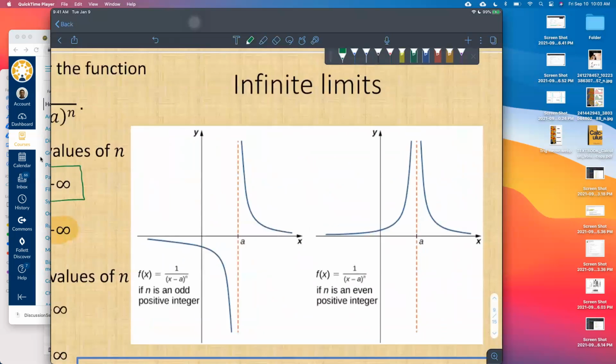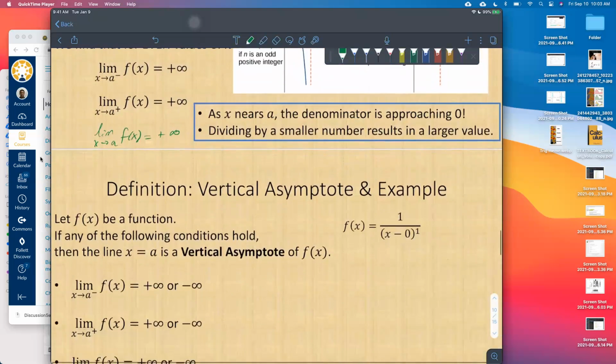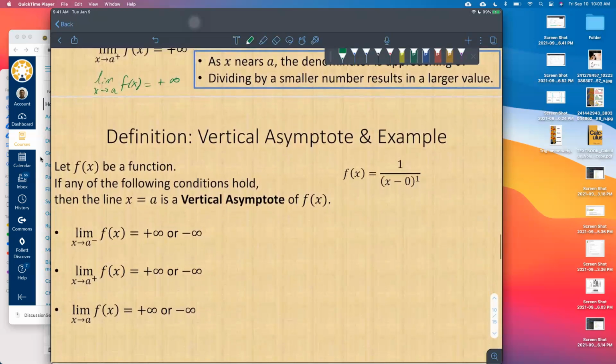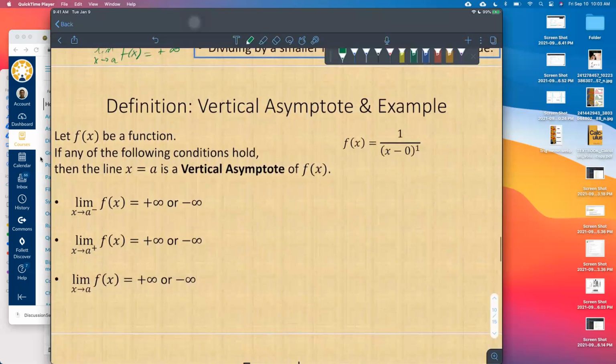I just thought it was kind of cool that when you get into this class, even in pre-calculus, you can now define what a vertical asymptote is. I could have asked you, what is a vertical asymptote? You would say, well, that's like where a function is getting closer to some value and then goes either to positive infinity or negative infinity, something along those lines. So we can now define a vertical asymptote in the language of limits.